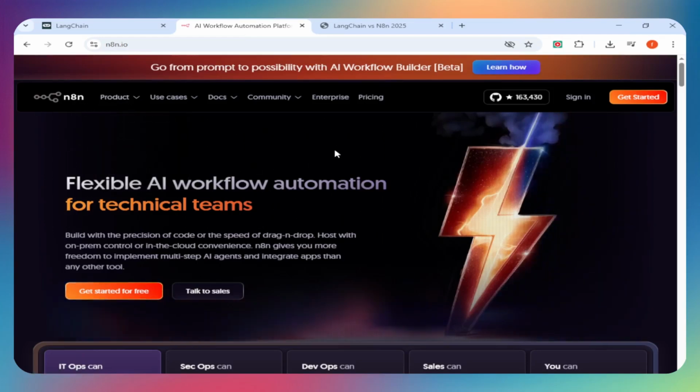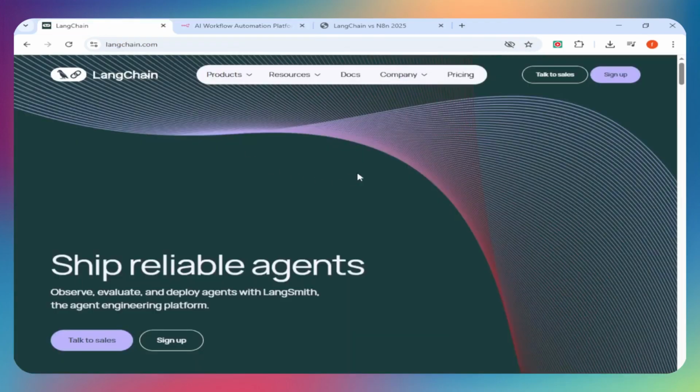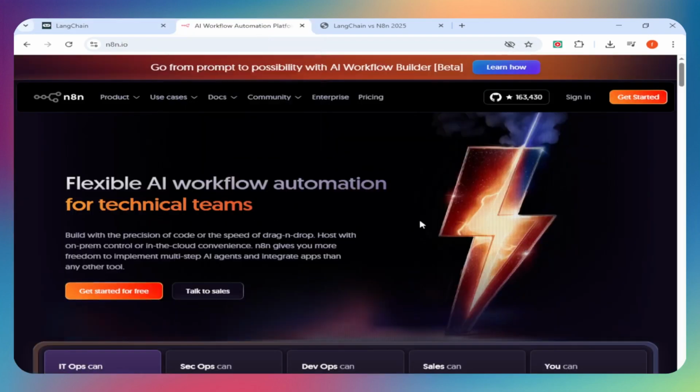LangChain is a Python framework for developers building AI agents with LLMs. Think coding, not clicking. n8n is a visual workflow builder that automates tasks across 500 plus apps, some with AI, most without. Totally different purposes.